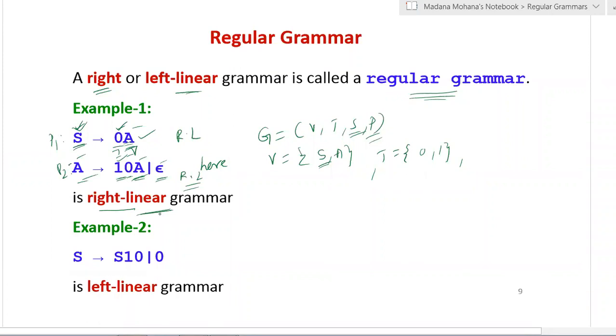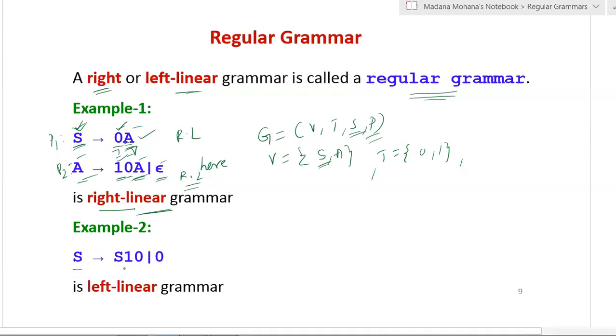In any given grammar, all productions must satisfy any one of the three forms of right linear grammar conditions. Only then can we say the grammar is right linear. The same holds for left linear also: all productions need to satisfy any one of the three conditions of either right linear or left linear. Now the second example.